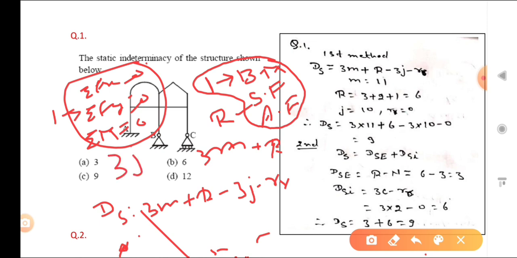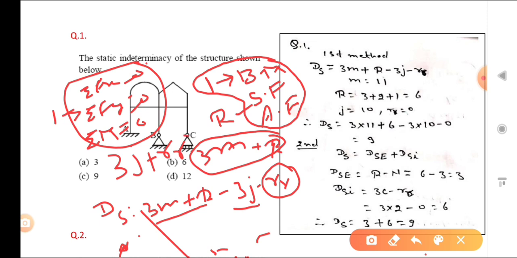So unknowns are 3m plus r, and equations are 3j. And what is the rr? If hybrid joints are there, a hybrid joint gives some release reaction. So the total equations are 3j plus rr, where rr is the release reaction.